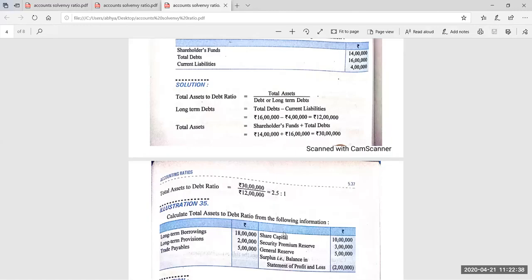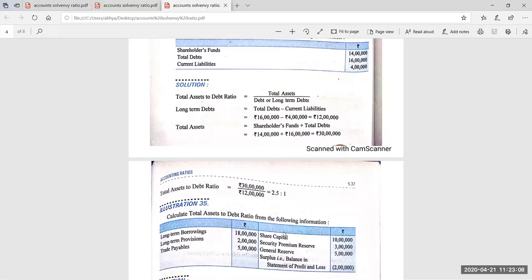Again, by making a balance sheet, you can give me the answer. Just make a rough format of the balance sheet. Put share capital, securities premium reserve, general reserve. The total of all these is 18 lakh minus 2 lakh. It means shareholder funds are equal to 16 lakh.